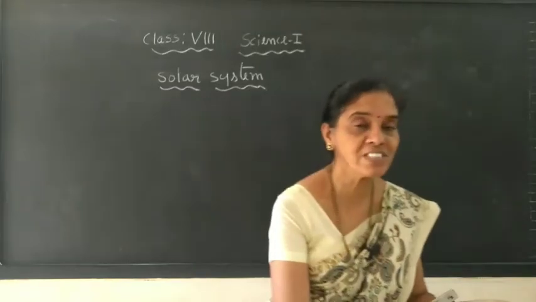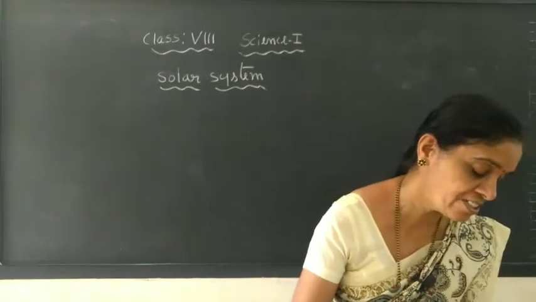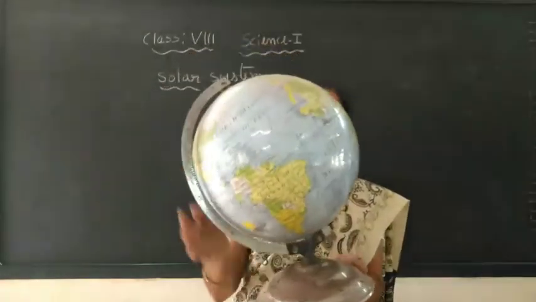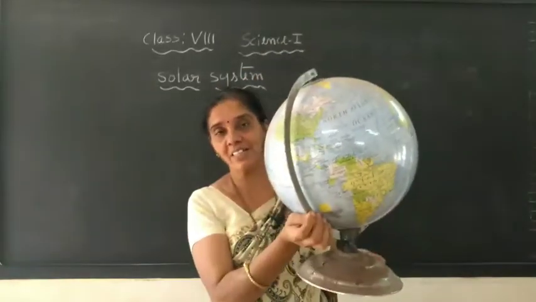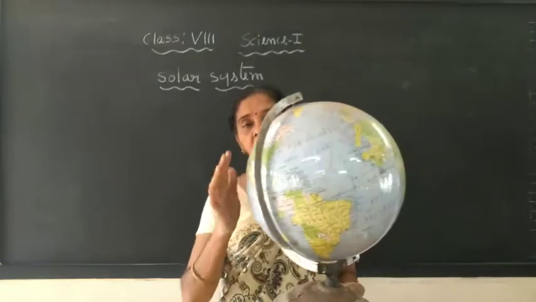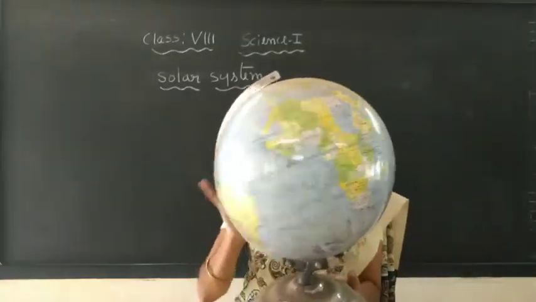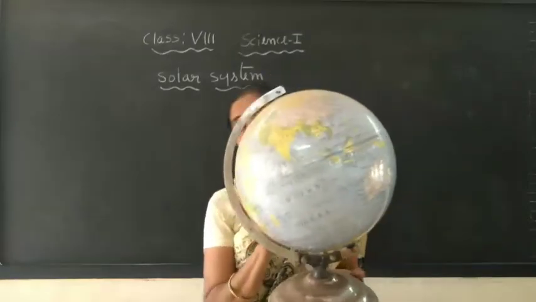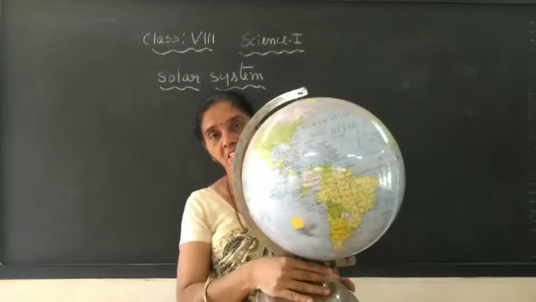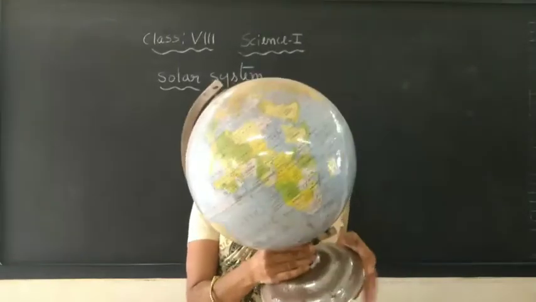Now you have seen the globe. I have brought the globe of Earth, which you can see now. This is the axis. They have made it, but in reality there is no such thing, we only have Earth. And if you see how it is rotating, can you see its rotation? This is the rotation, and the imaginary line passing through the center of the Earth. This is the rotation. Okay.